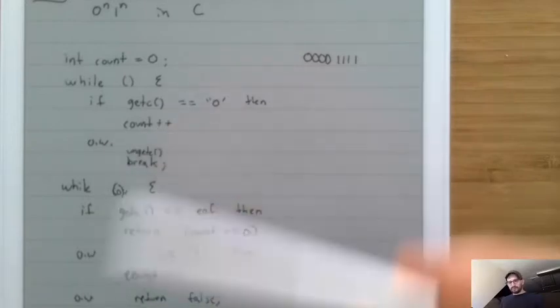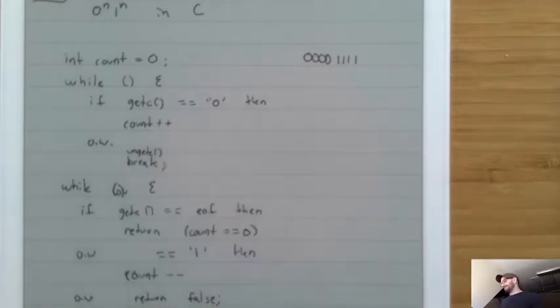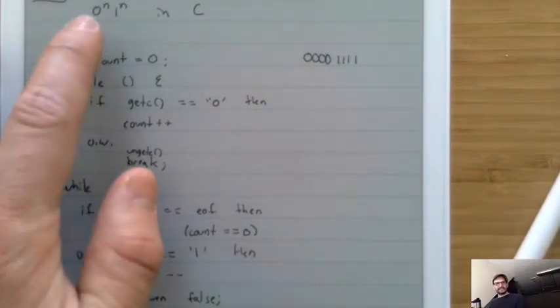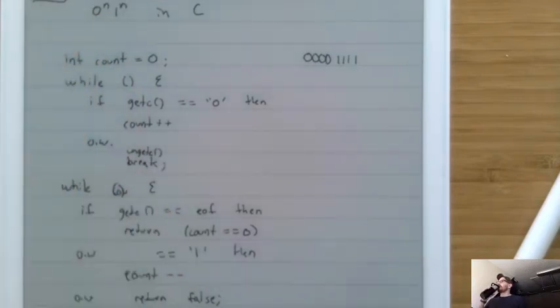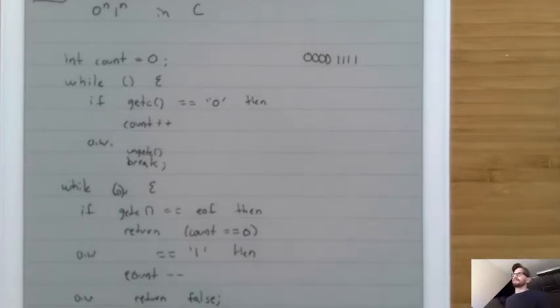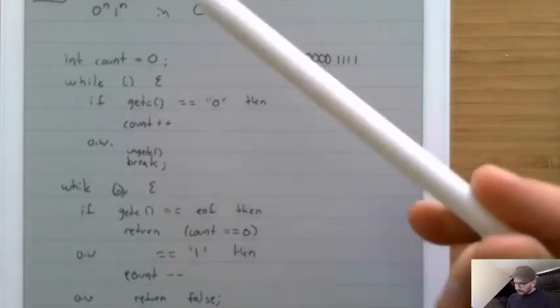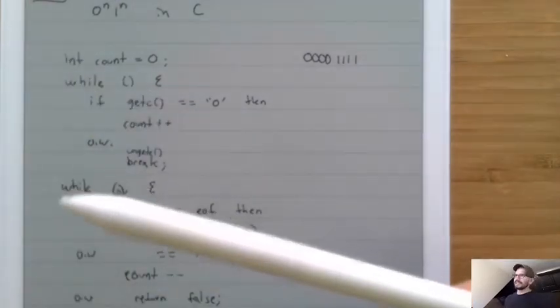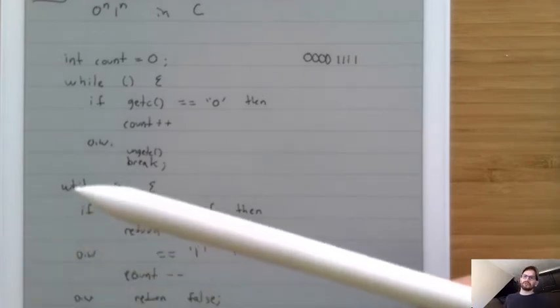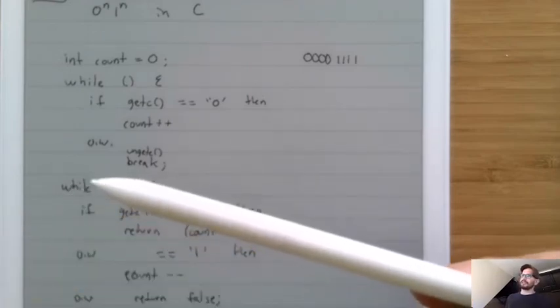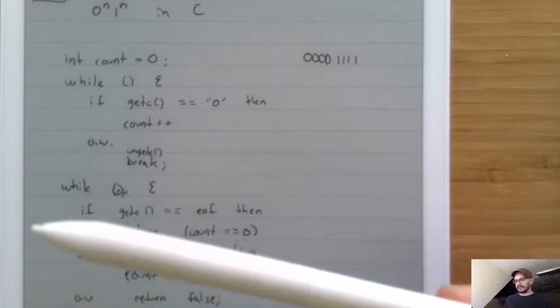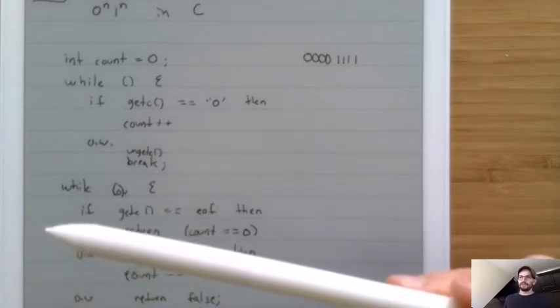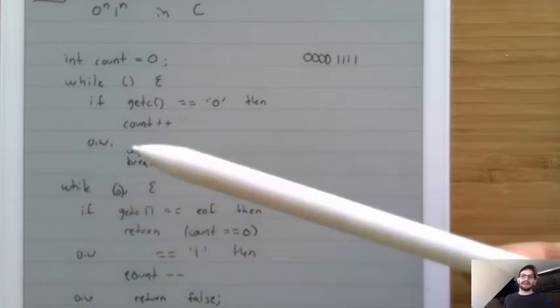Now, this program right here, we can clearly write down. But is there any difference between the idea of 0 to the n, 1 to the n and this program? And it turns out that there's actually a big difference. And here's the big difference. When we wrote down right here int count, what did we really mean? Well, what we meant was a signed number that took 32 bits. And a signed number that takes 32 bits is a number between negative 2 to the 31 and positive 2 to the 31 minus 1.